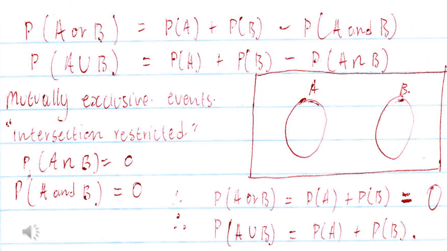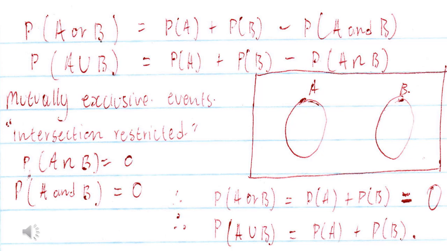So any number that can appear on A as well as B can be calculated by adding the probability of event A with the probability of event B, and minusing the probability of event A and B, which is the intersection. Now, if they are mutually exclusive, we don't have the intersection. So the intersection can be treated as 0.